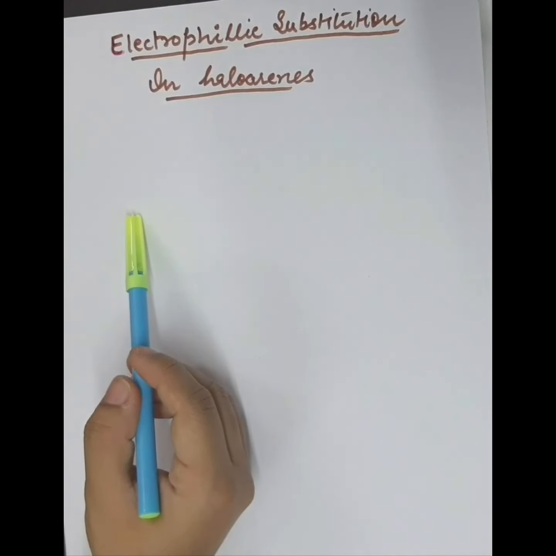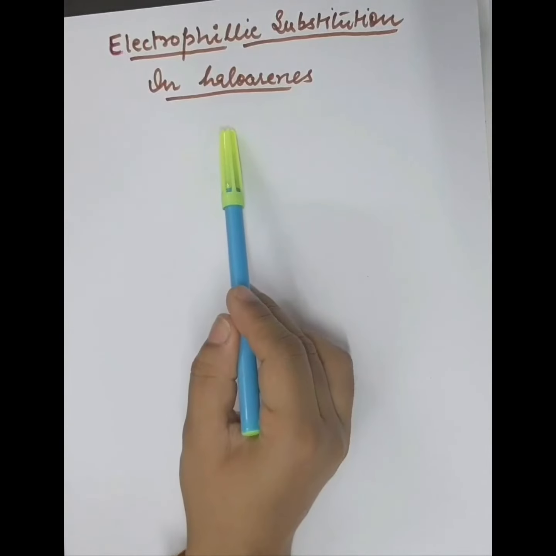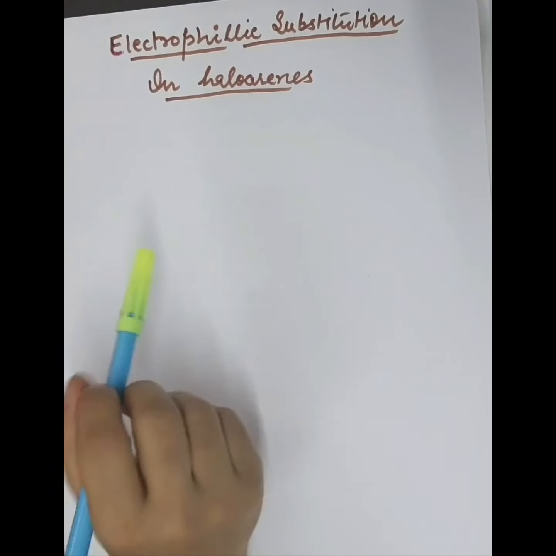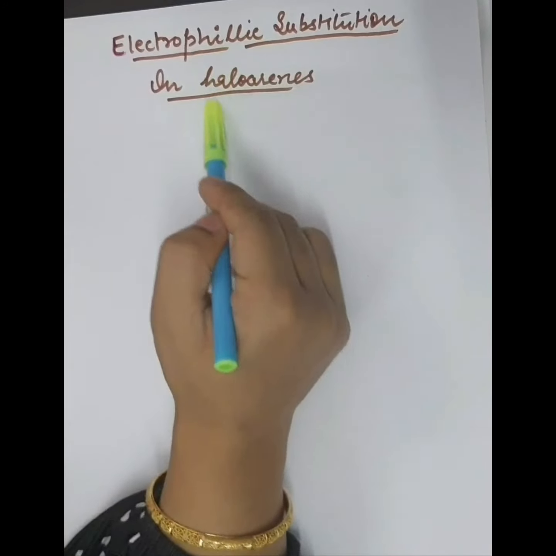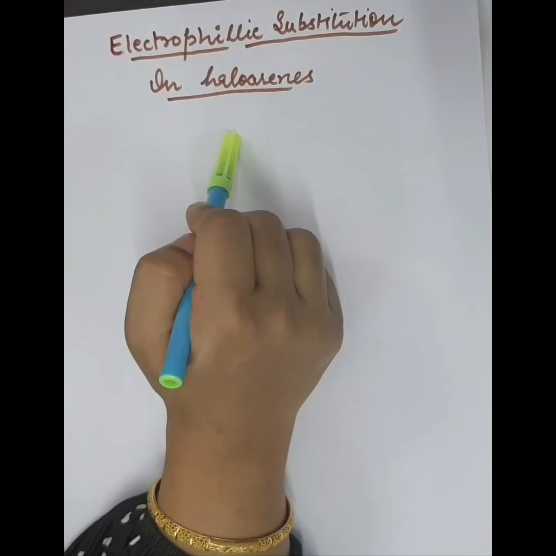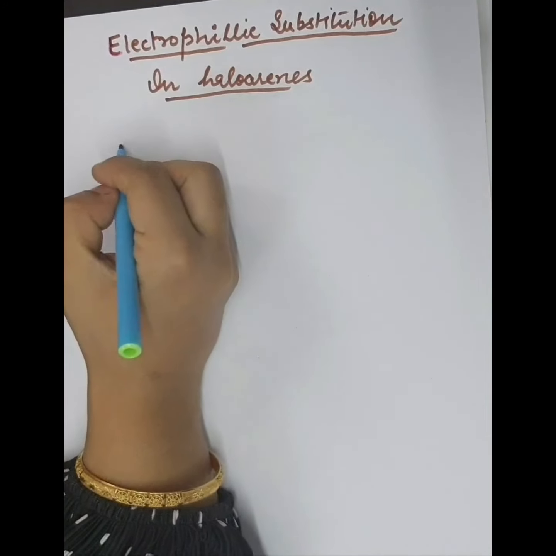Hello students, in this lecture we will discuss the ortho-para-directing nature of haloarenes and their electrophilic substitution reactions. First of all, we will discuss why haloarenes show ortho-para-directing effects. Now let us consider an example of chlorobenzene.